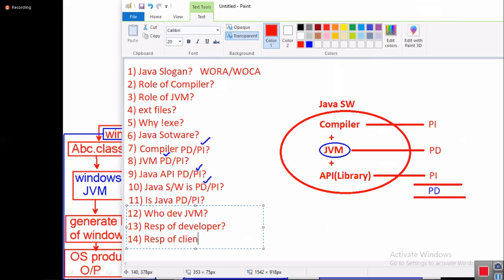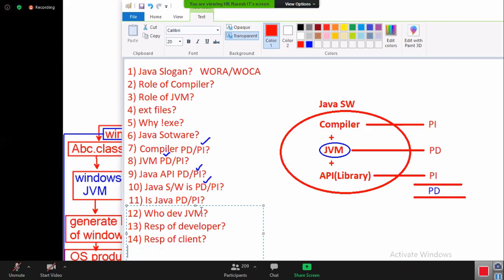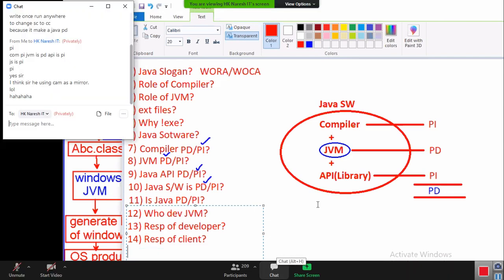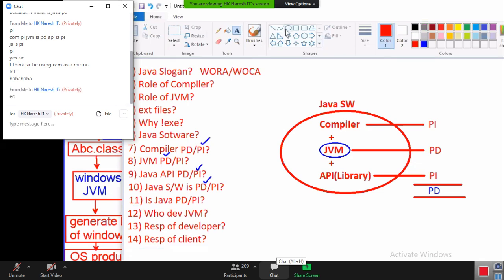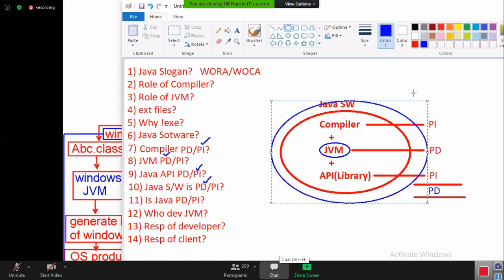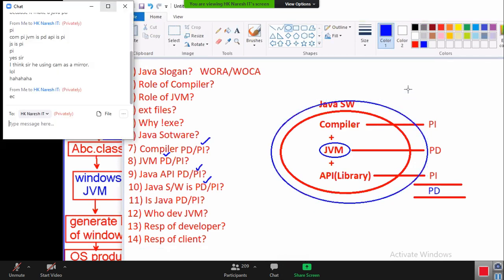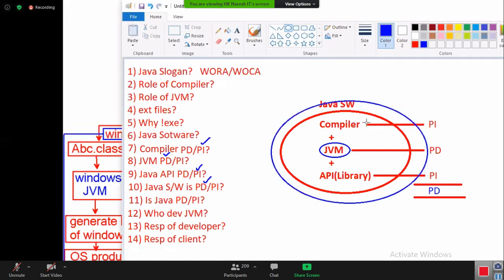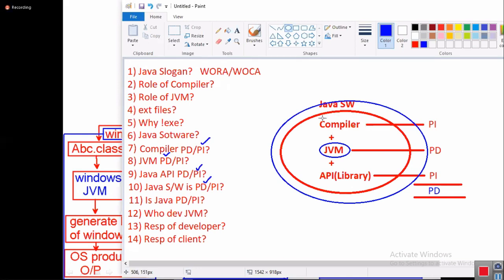Then tell me, what is the responsibility of the developer and what is the responsibility of what do you call a client? The developer is responsible for develop, compile and execute. The client is responsible for only execute. Then tell me, if you want to compile and execute, you need complete Java software, right? I want to develop, compile, execute. For compilation, I need compiler software. For execution, I need JVM plus API both.